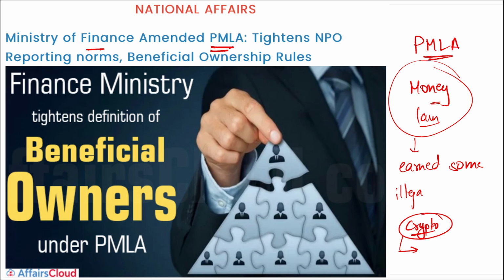So coming back, remember, Ministry of Finance has amended the Prevention of Money Laundering Act rules to increase the scope of PMLA by tightening reporting norms of non-profit organizations and the rules relating to the beneficial ownership.